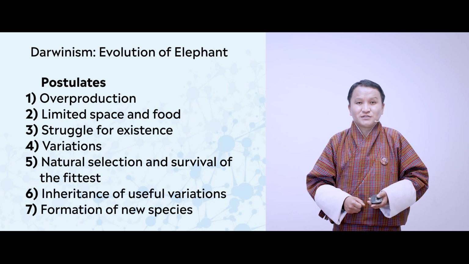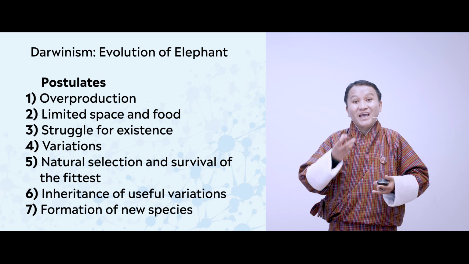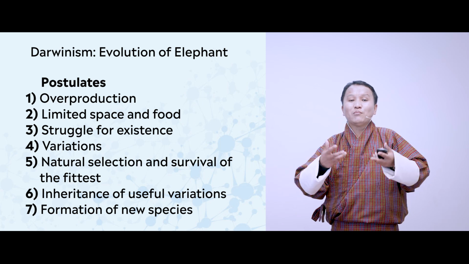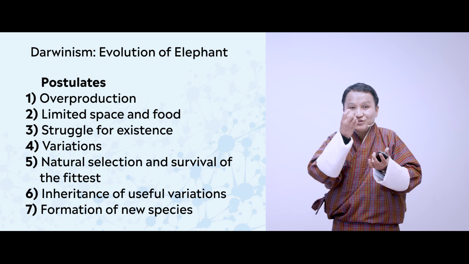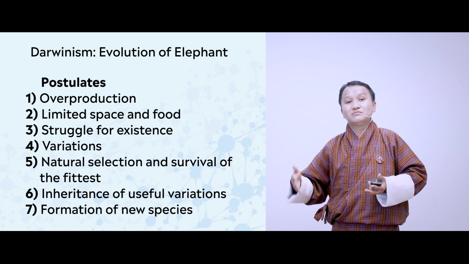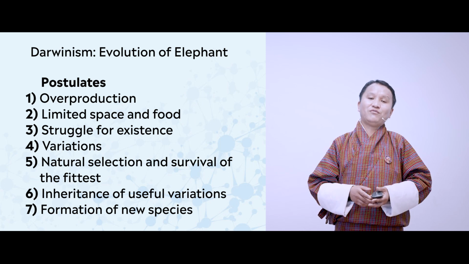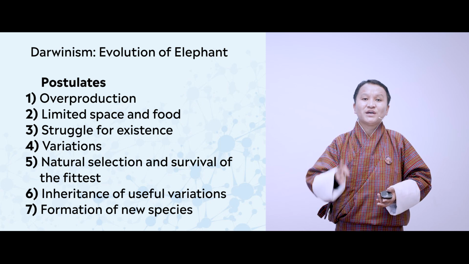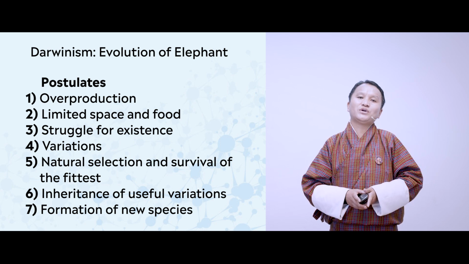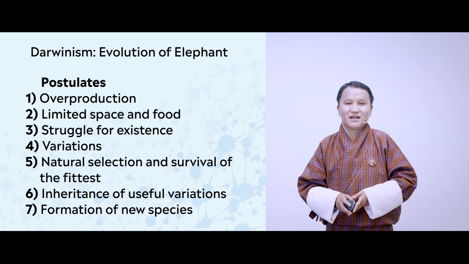So as a result of this, those organisms that are surviving will have better characteristics, and these characters will be inherited by the offsprings. And as more and more characters get accumulated in response to the harsh climatic conditions and different competitions, the organisms subsequently become different, and it results in the formation of a new species. So these are the 7 points put forward by Charles Darwin, and this we call Darwinism. The theory of Charles Darwin, natural selection.